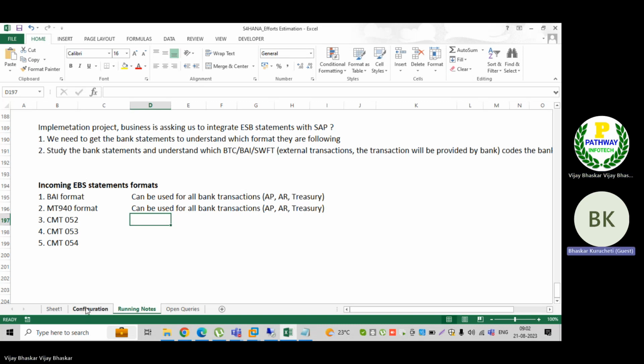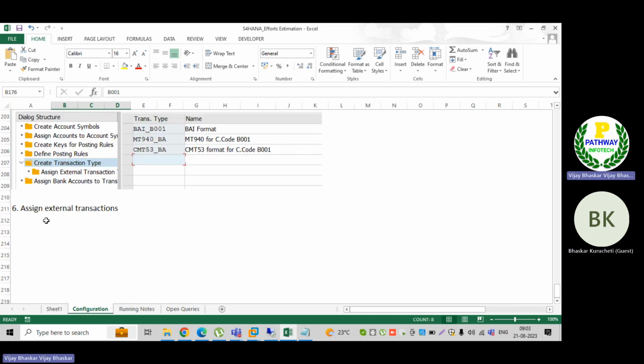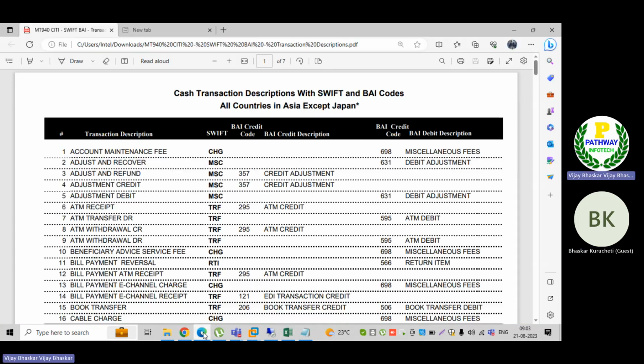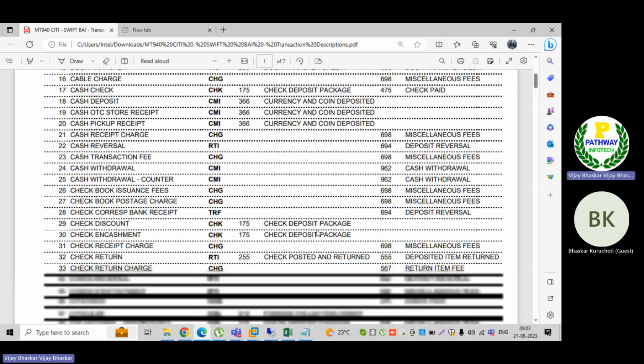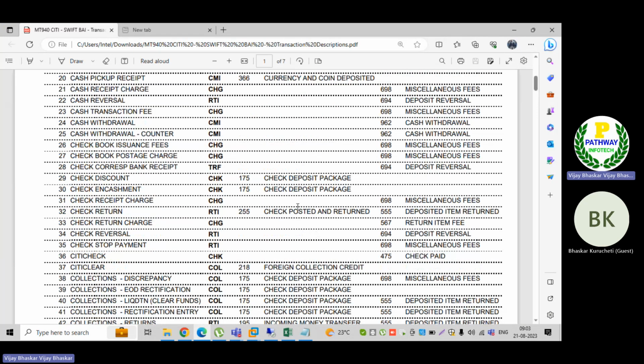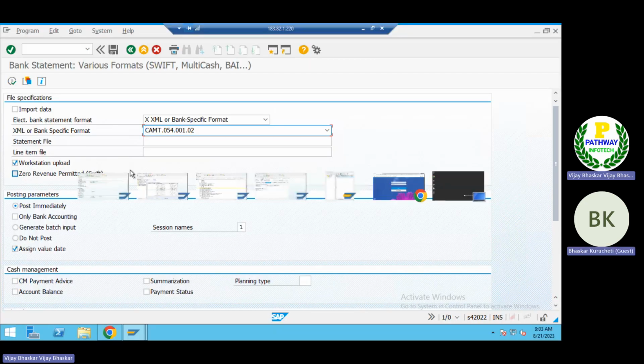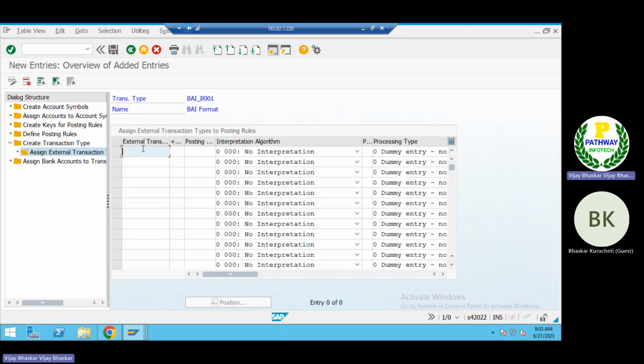Now, EBS statements assign external transactions. Let's see here, so these many external transactions are available. By seeing our bank statements, we can understand which statement, which BTC code, is to be mapped. Now let me go to the configuration of OT83 here. What are the BTC codes which we have to map?